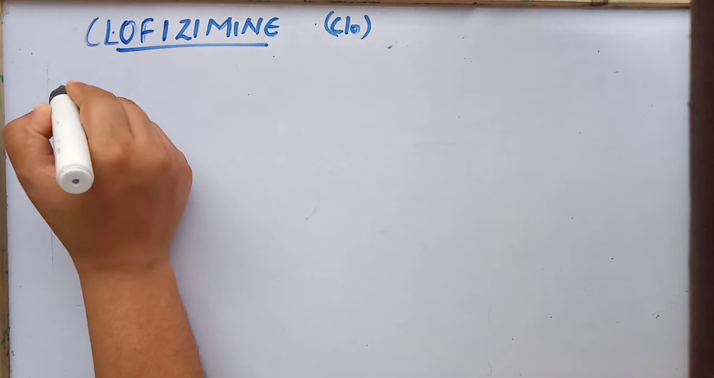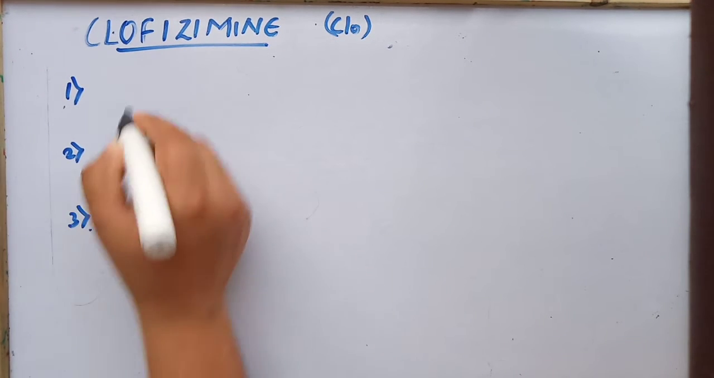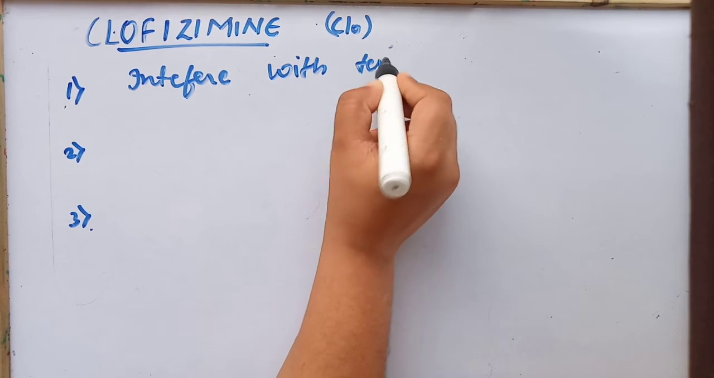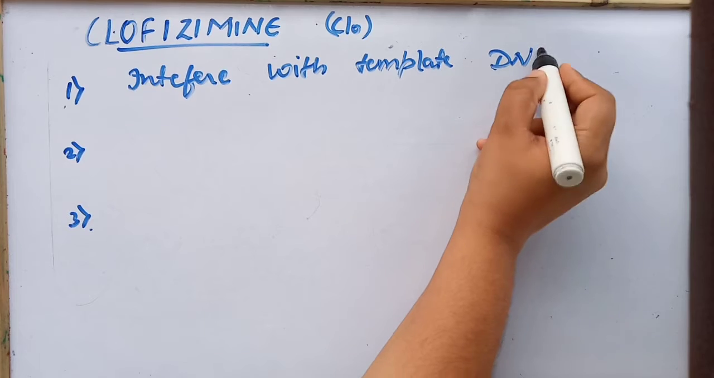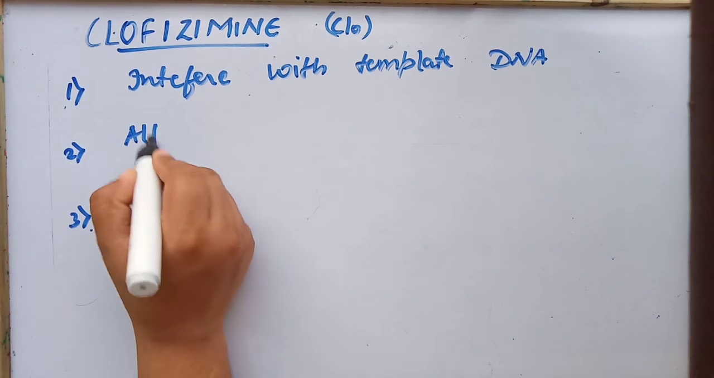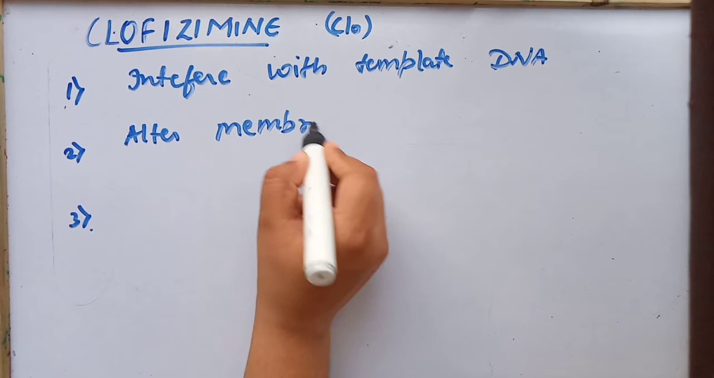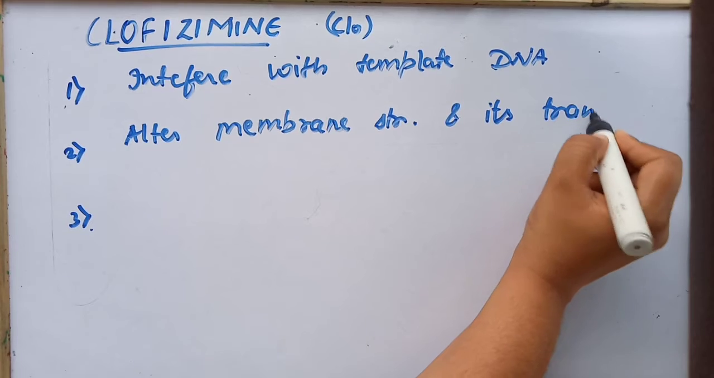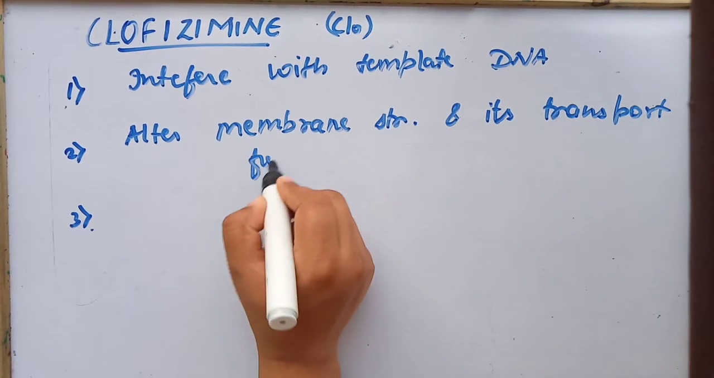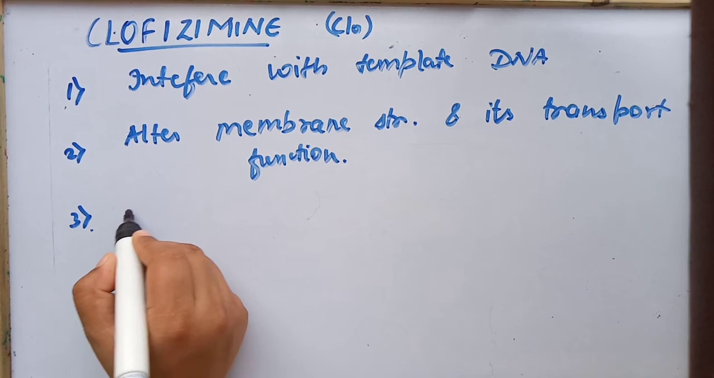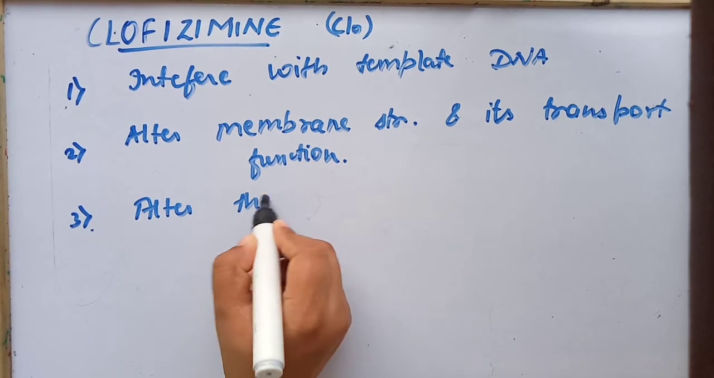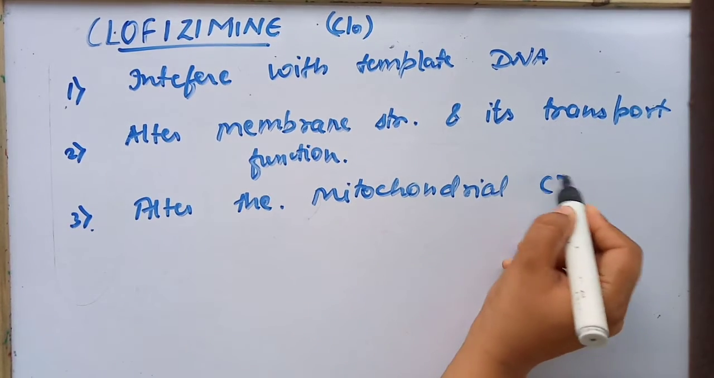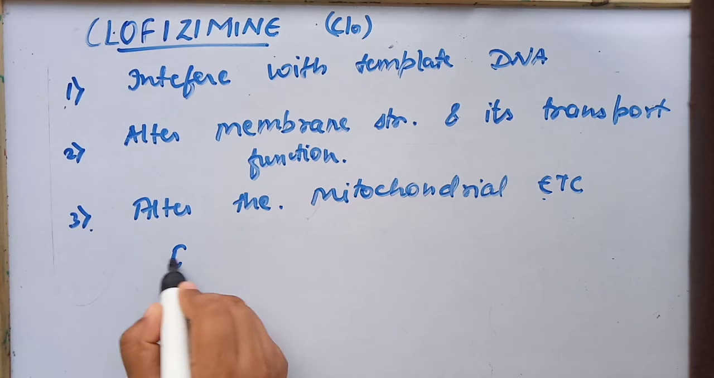If we talk about clofazimine, it acts by three mechanisms. First, it interferes with the template DNA of the microbe. Second, it alters the membrane structure and its transport function. Third, it can alter the mitochondrial ETC. So what is ETC? Electron transport chain.